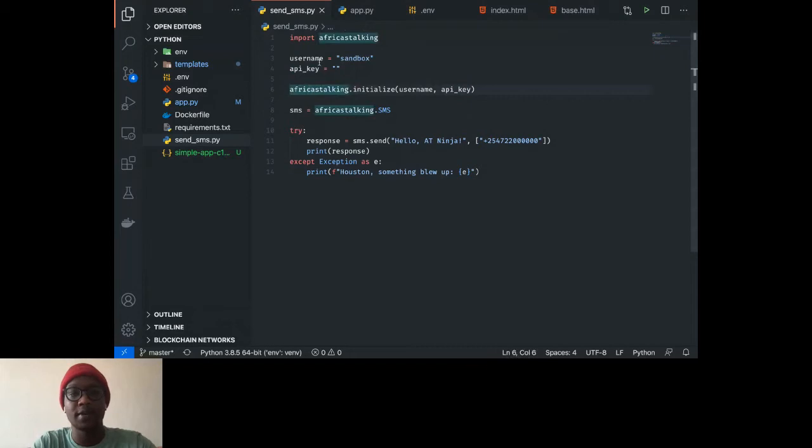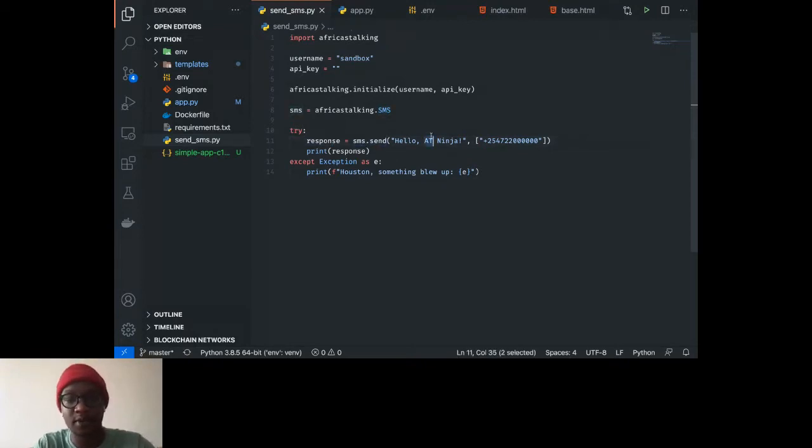Once you have your API key, you can initialize the Africa's Talking service and pass in the variables. Next, you create an SMS variable and call the SMS method on the africastalking module. Then it's good practice to use a try-catch statement, just to make sure if anything goes wrong, you actually see what happened. So we create a response variable, sms.send.